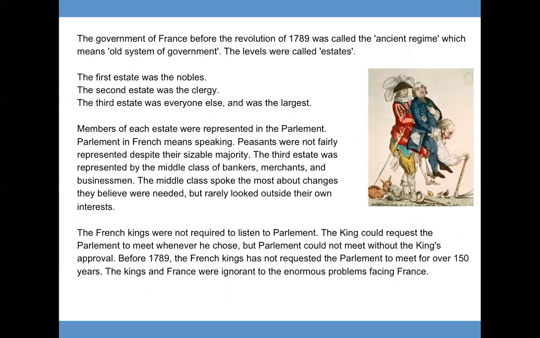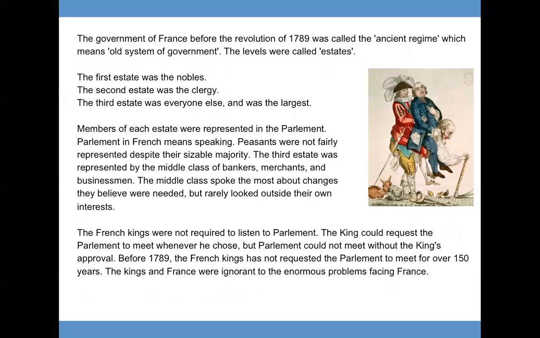The government of France before the Revolution of 1789 was called the Ancien Régime, which means old system of government. The levels were called estates. The first estate was the nobles, the second estate was the clergy, the third estate was everyone else and was the largest. Members of each estate were represented in the parliament. Parliament in French means speaking.